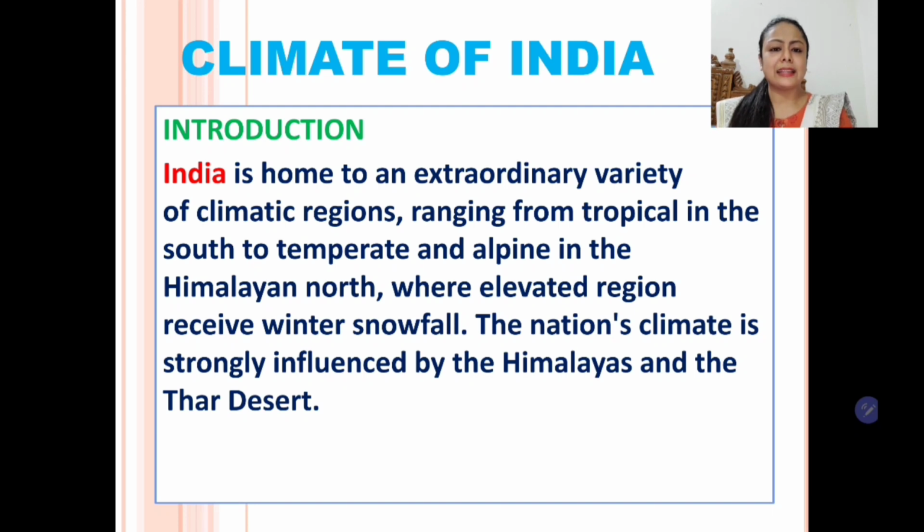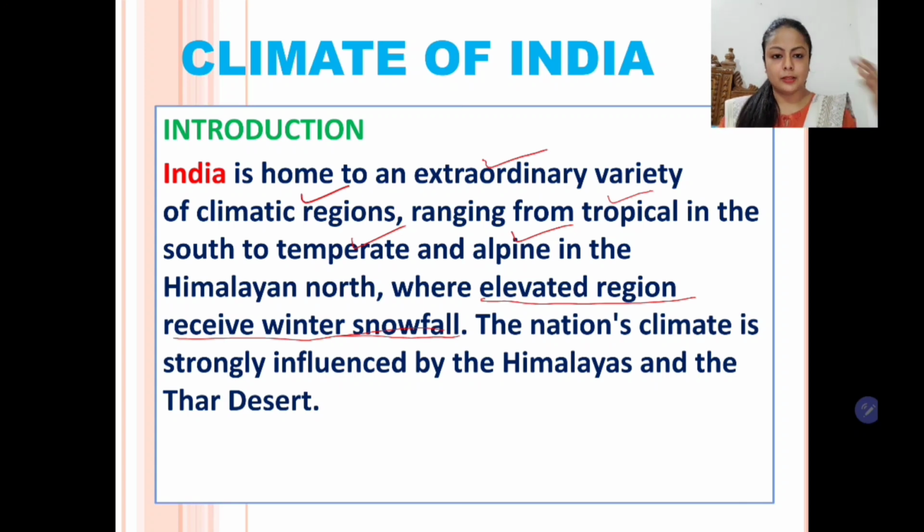So India is home to an extraordinary variety of climatic regions, ranging from tropical climate in the south to temperate and alpine climate in the north, where elevated regions receive winter snowfall. The nation's climate is strongly influenced by the Himalayas and the Thar desert.